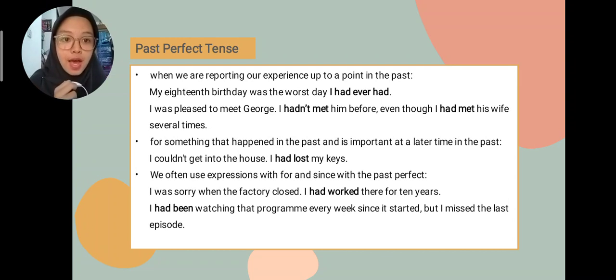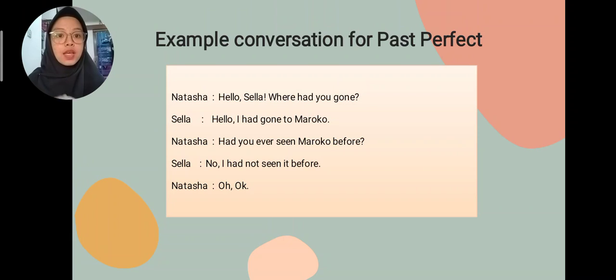And for something that happened in the past and is important at a later time in the past. For example, I couldn't get into the house. I had lost my keys. And we often use expressions with for and since with the past perfect. For example, I was sorry when the factory closed. I had worked there for 10 years. Or I had been watching that program every week since it started, but I missed the last episode. Now, this is an example conversation for past perfect tense.